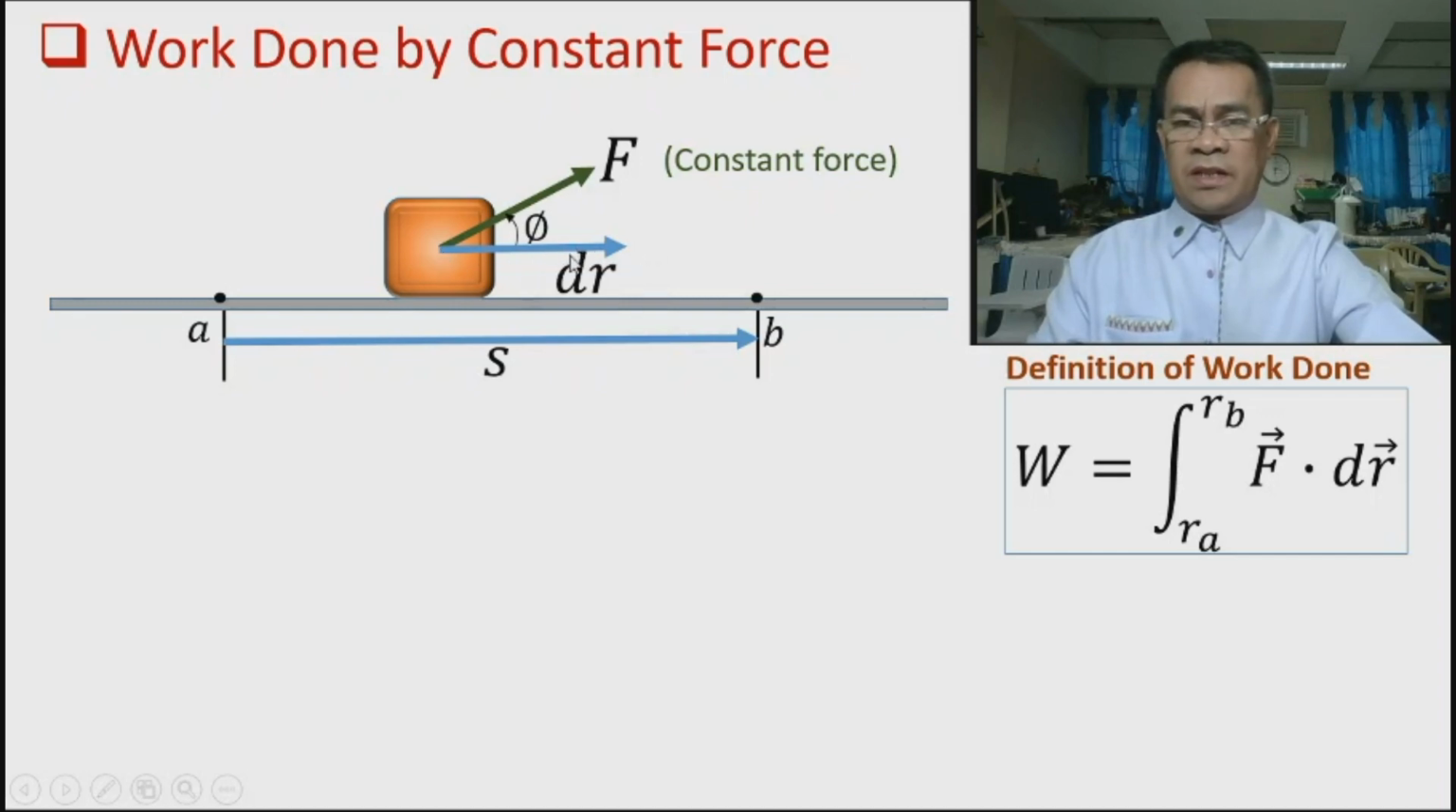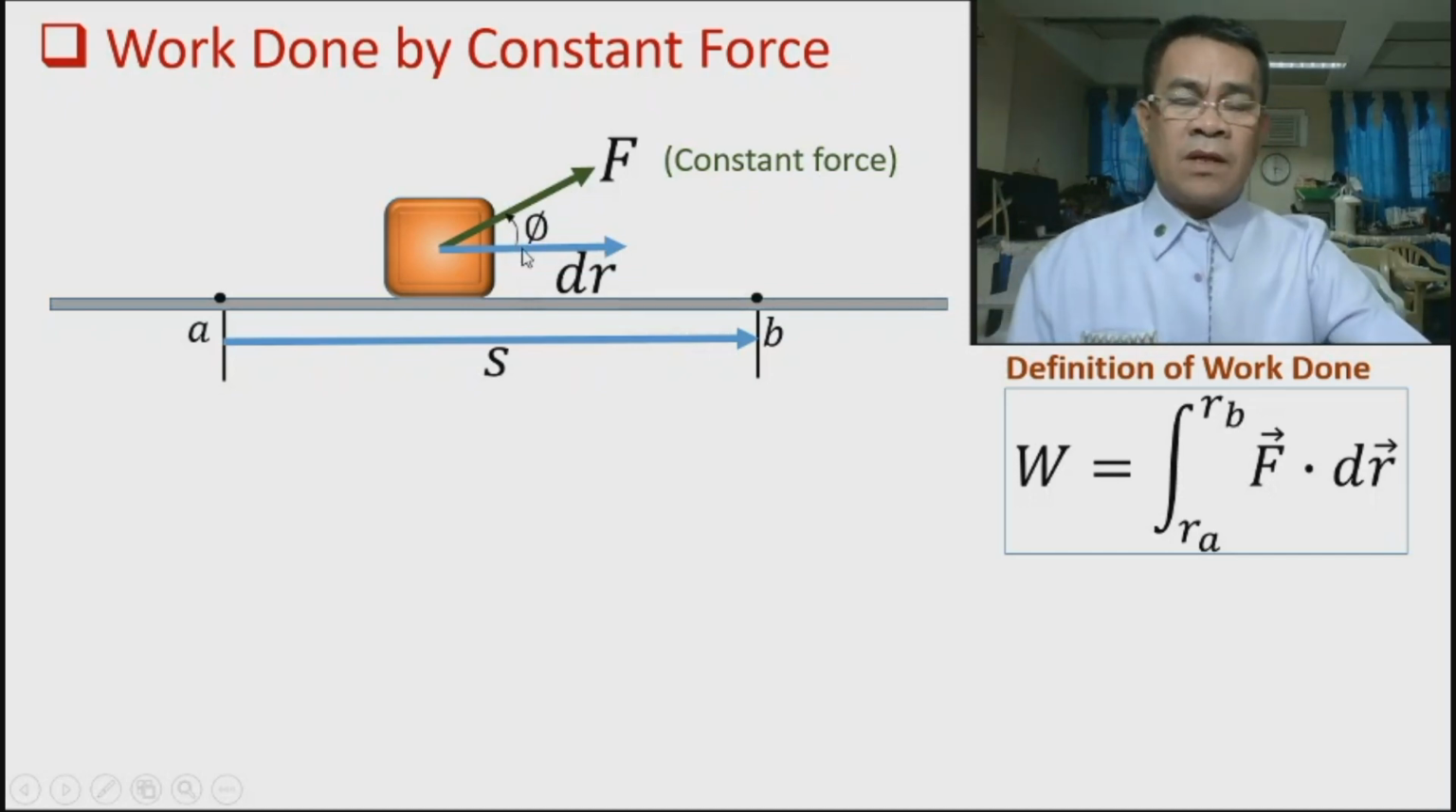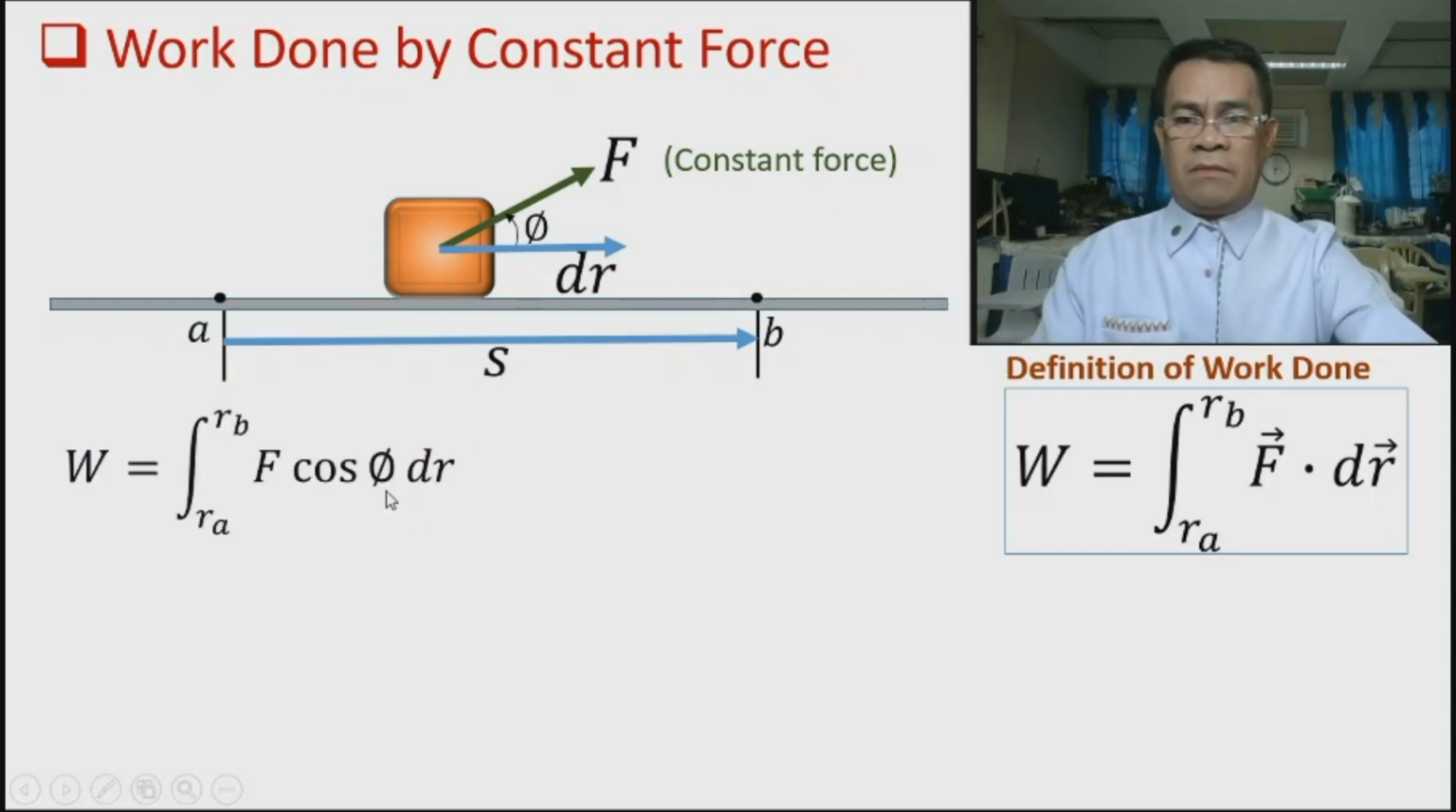dr means the infinitesimal displacement, and the angle of force from the displacement is angle P. How much is work done by the body? So take note that we will use this one, but the meaning of that product is the magnitude of the force in line with the direction of the displacement, which is actually F cosine P dr.